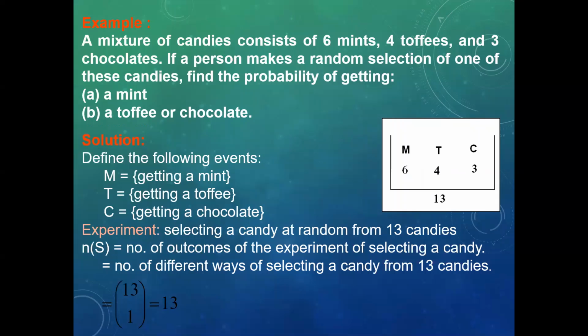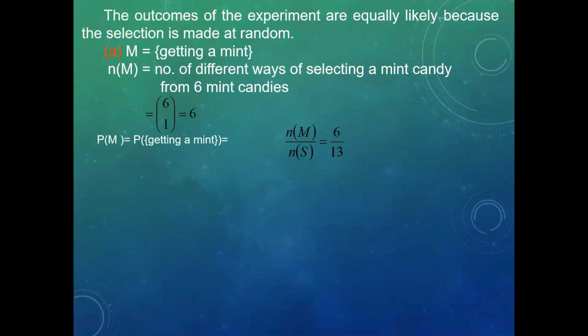Experiment: selecting a candy at random from 13 candies. N of S is equal to the number of different ways of selecting a candy from 13 candies, 13C1. The outcomes of the experiment are equally likely because the selection is made at random.